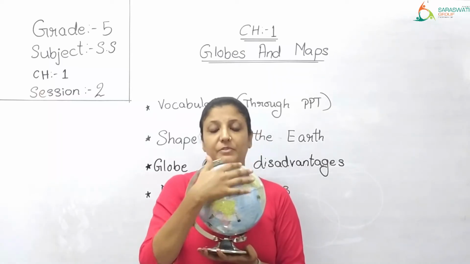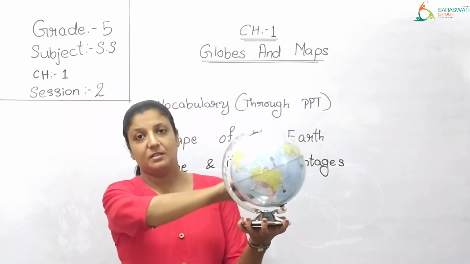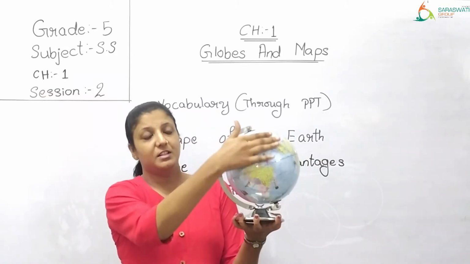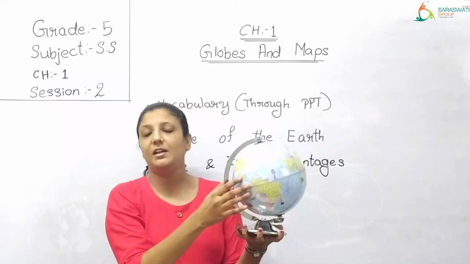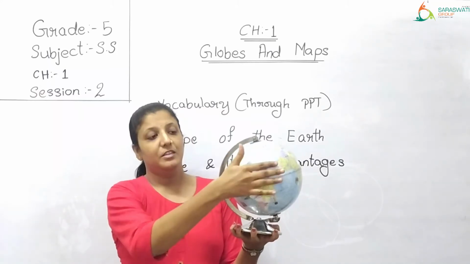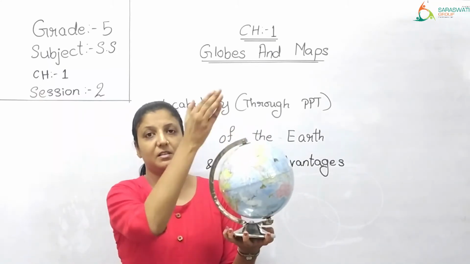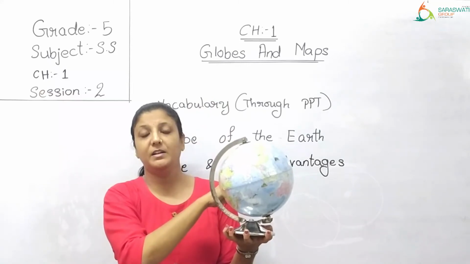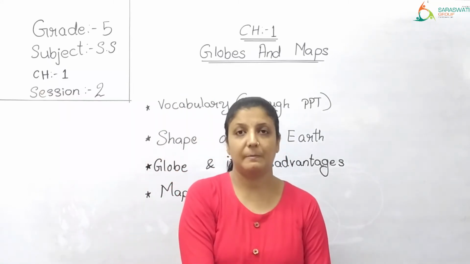See, when you are visible with this part, is the part behind that seen to you? इस तरफ की सारी जगह दिख रही है, पीछे की तरफ की सारी जगह आपको दिख रही है? No. Now if I do this, now only this part is seen. The part behind it is not visible. So ऐसे disadvantages भी है.